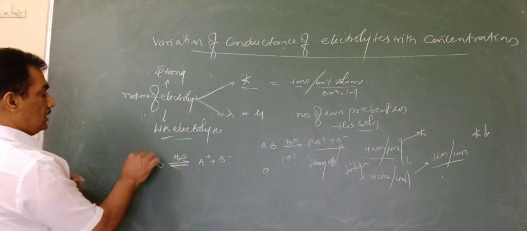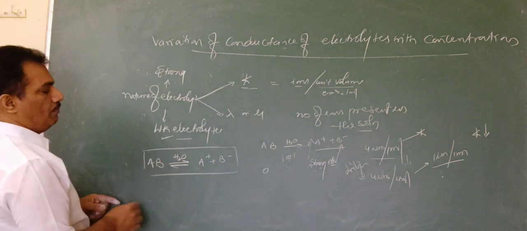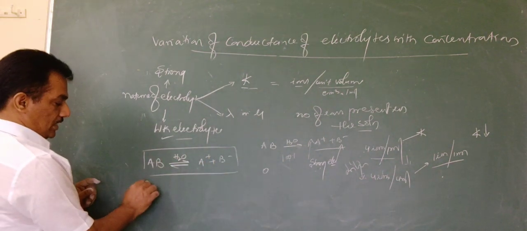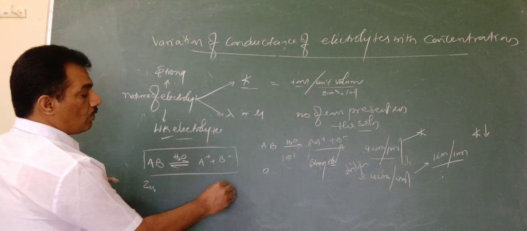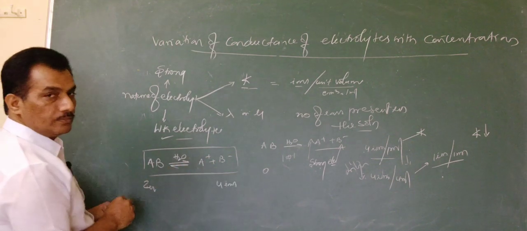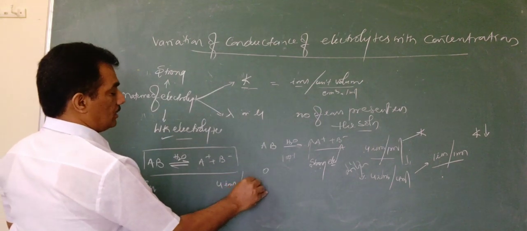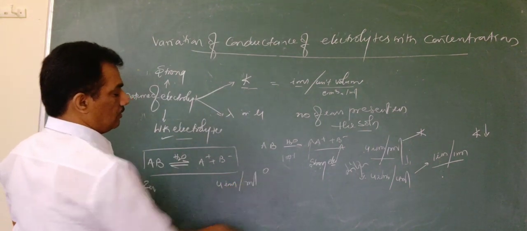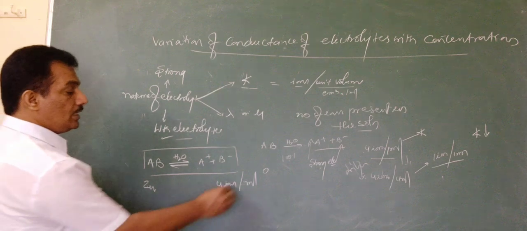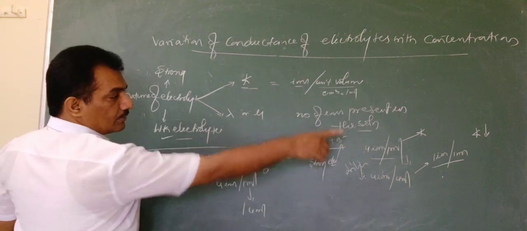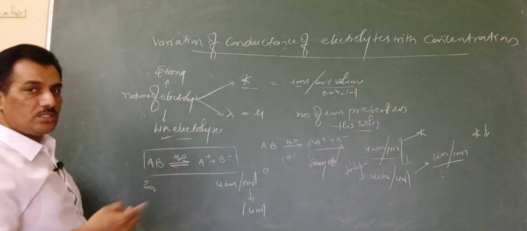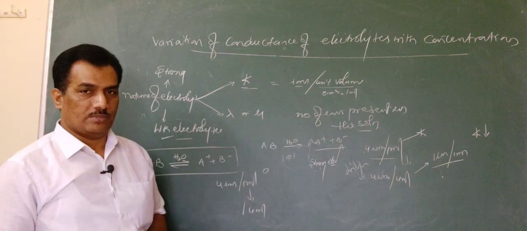So here, at the initial dilution, we are observing that it is having 4 ions in 1 ml of solution. Now it is diluted by 4 times, similar to the previous case. Here also we increase the volume by 4 times.